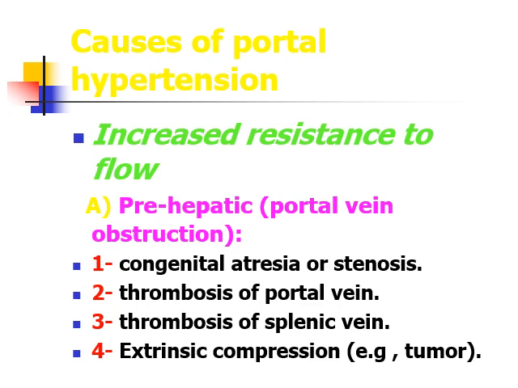So the causes of prehepatic portal venous obstruction are congenital atresia or stenosis of the portal vein, thrombosis of the portal vein. This is one of the important cause of portal hypertension in infants and the children.